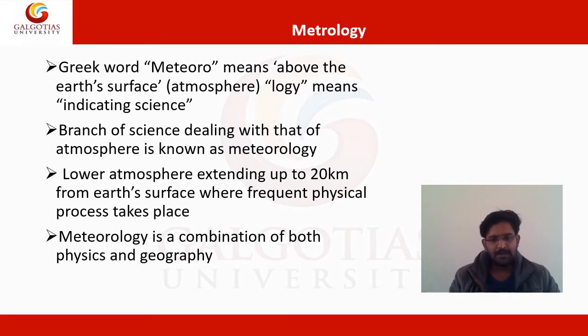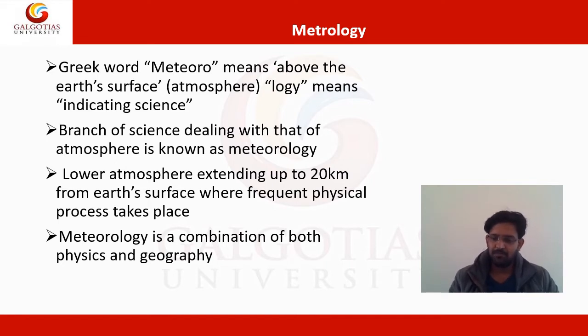And the last point is that meteorology is a combination of both physics and geography, because we are going to study the atmosphere. Geography is important for how the atmosphere is comprised, and physics is important for how the different phenomena take place under this lower level atmosphere, up to 20 kilometers from the earth surface.